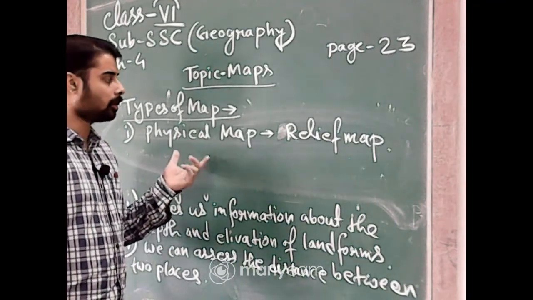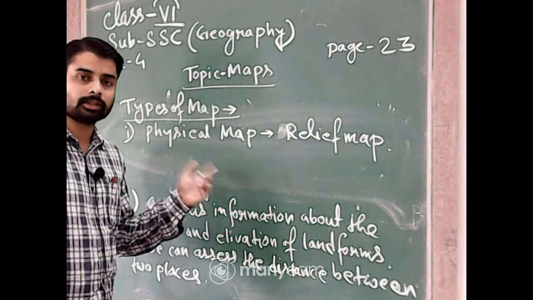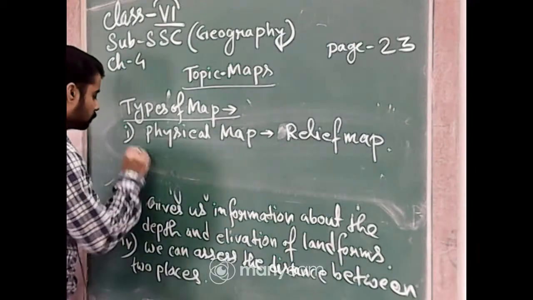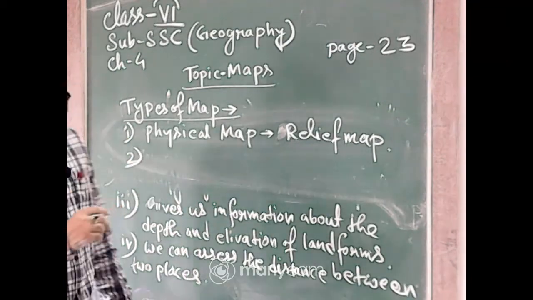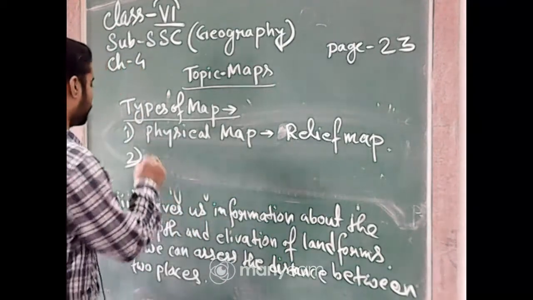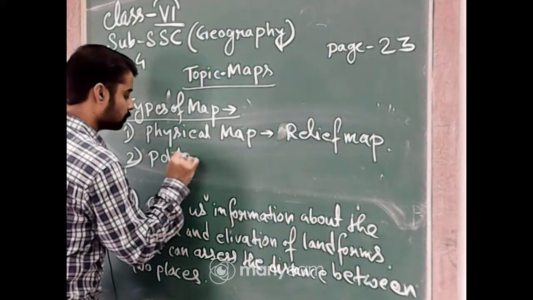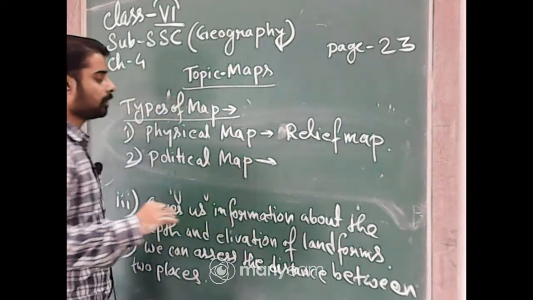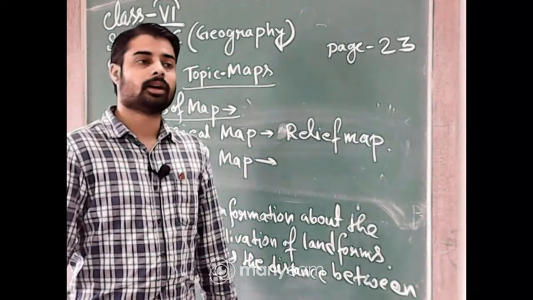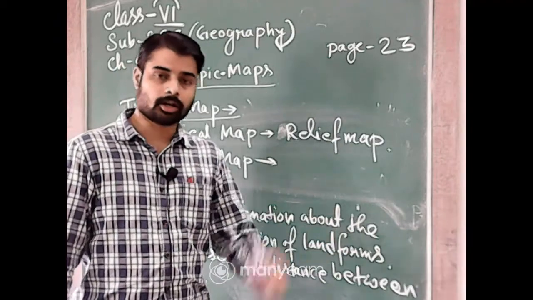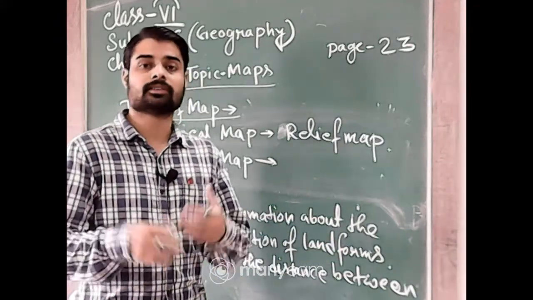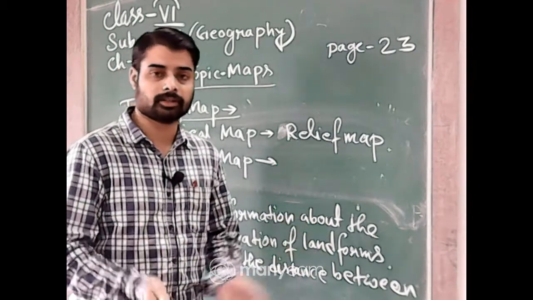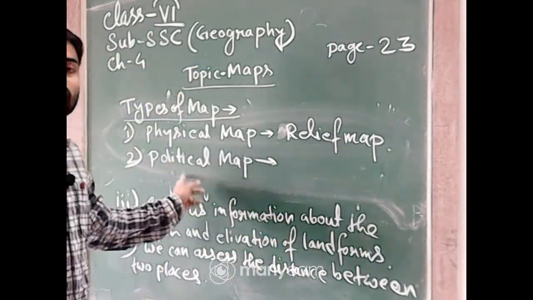So it is the physical map showing all the natural features, mountains, rivers, etc. It is also called relief map. Number 2, what is number 2? Number 2, it is the political map. It is very common to you. You have seen these things in the laboratory, in your book, otherwise in some places such as the front or back cover of any diary, you can see this type of map. This is called political map.